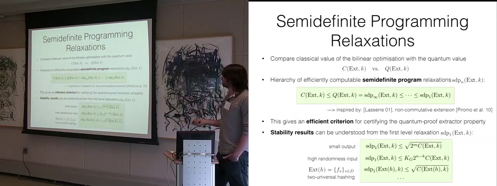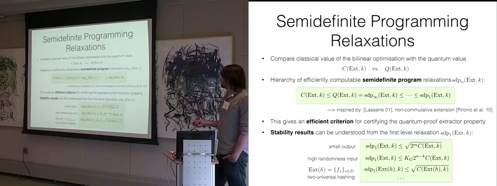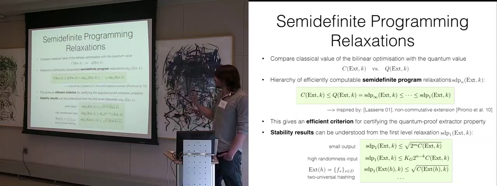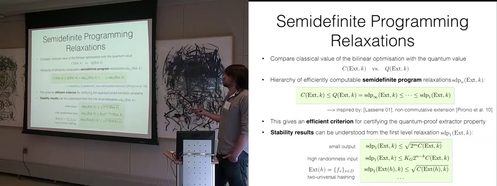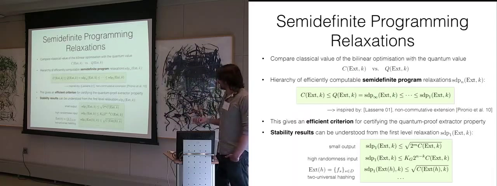So here, again, for any set of functions, or for any extractor, the SDP value is upper bounded again by the classical value, and then, okay, this K_G is just Grothendieck's constant. It's a constant, and this factor 2 to the n minus k. So if there was already lots of randomness in the input, so if the input distribution was really hard to guess to start with, then if you apply an extractor, it's automatically quantum proof. So these bounds are not very strong, but they're generic bounds, so they hold for any set of functions. And one can also study examples.